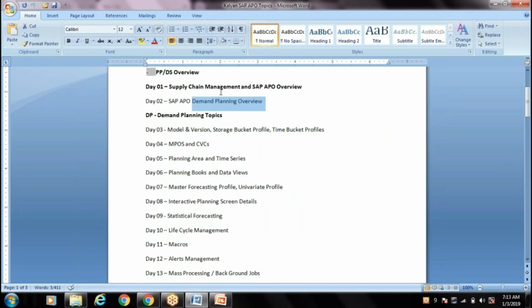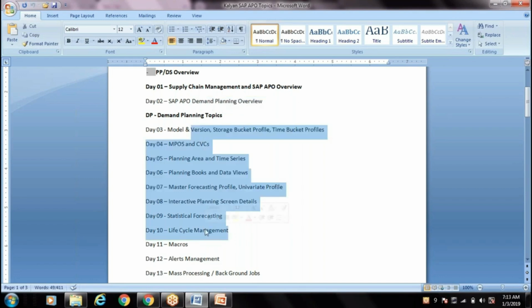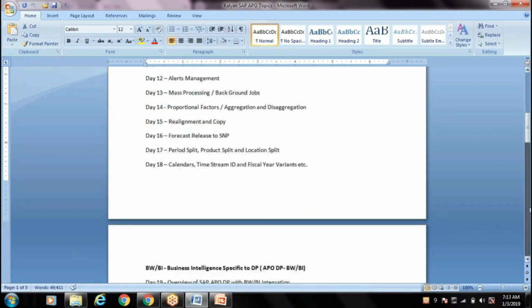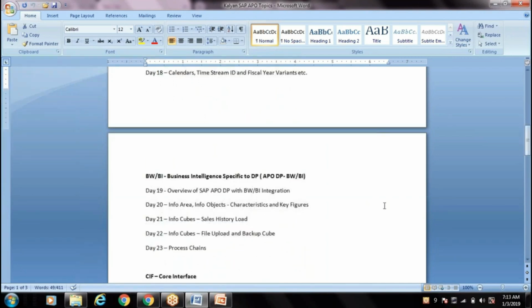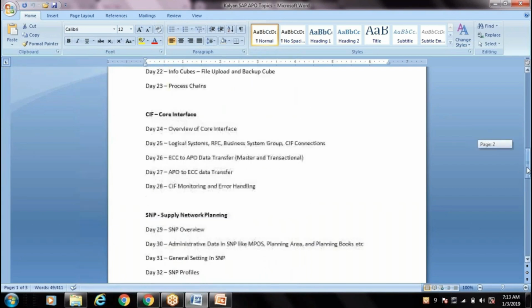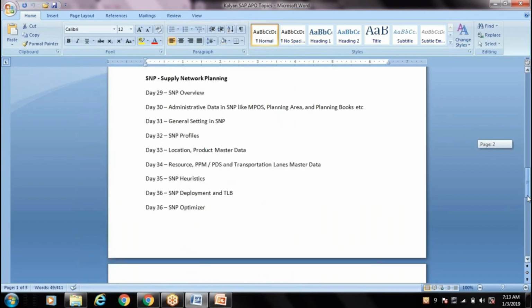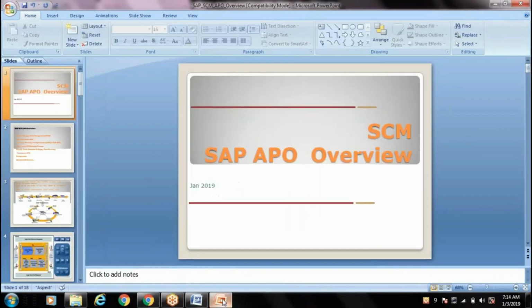So we will give an end-to-end process, what exactly demand planning is, then we will cover the same thing in the system, like all the configuration, so that we can easily understand. First, if you know theoretically, then doing it in the system you can easily understand it. So like that for all the topics. When we start BW, the first session we will take an overview, so that theoretically you will understand what BW is. Then we will work on the configurations in the system. Similarly for SIP, similarly for SNP also. So let's start this session.